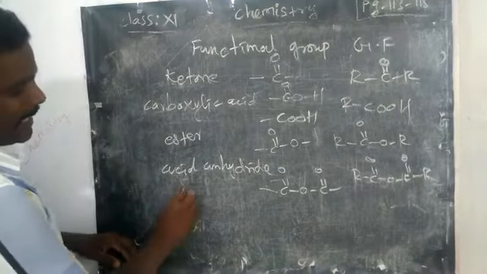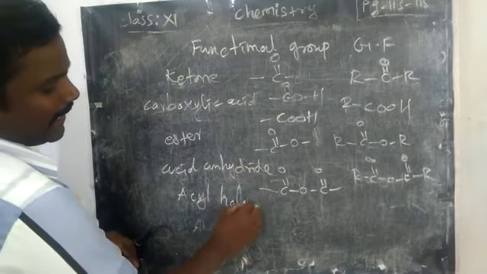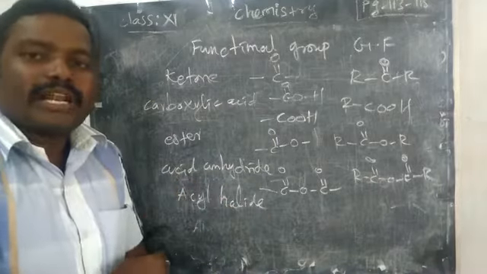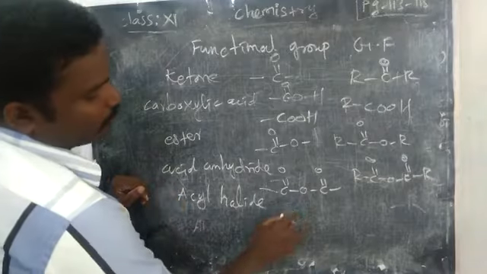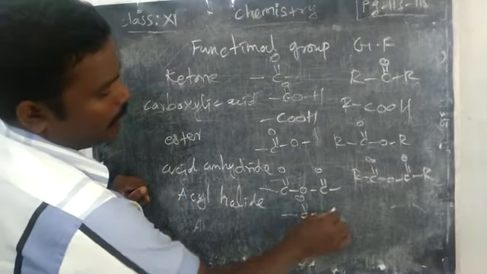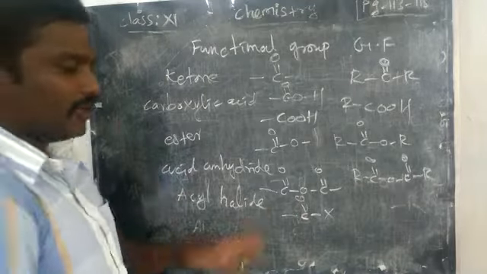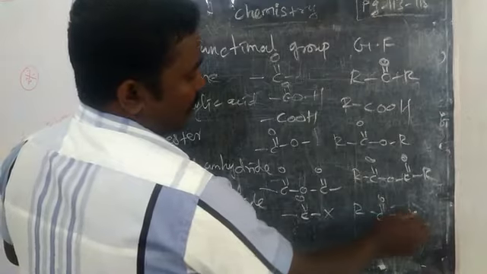Next to that, acyl halide. What do you mean by acyl halide? See, in the acid, the OH group is removed and one halogen is added, which we can call the acyl group. So C double bond O X. In the place of X you can substitute halogens. Okay, or C double bond O X.